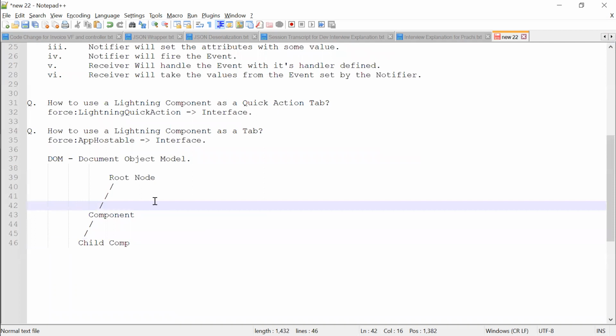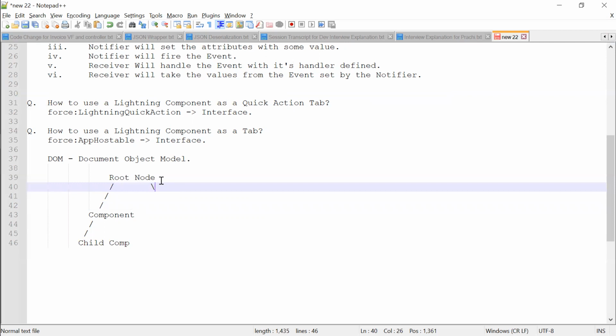This way, whenever a component is being added into the data structure, it will be added as a node in the tree. So this is what a DOM tree is, and every node will have the information about a particular component.